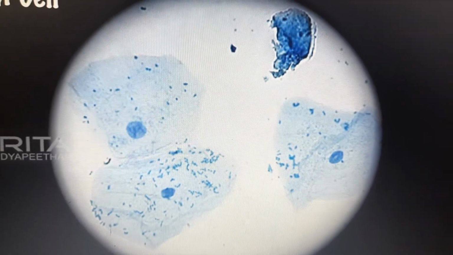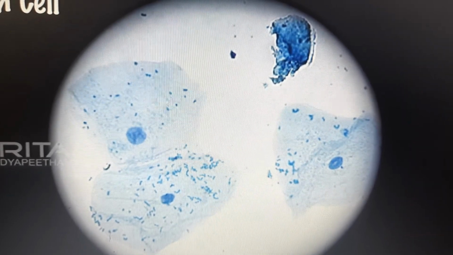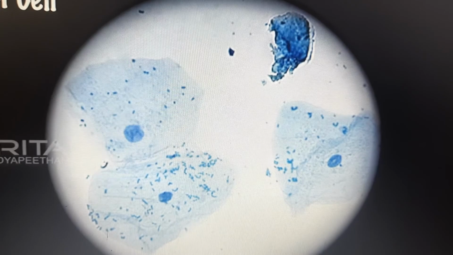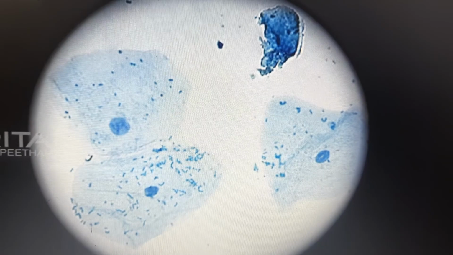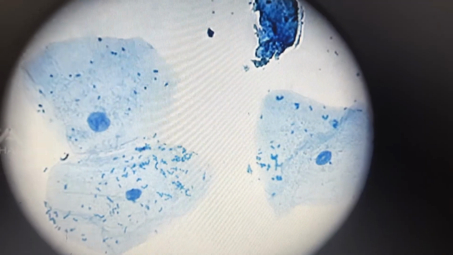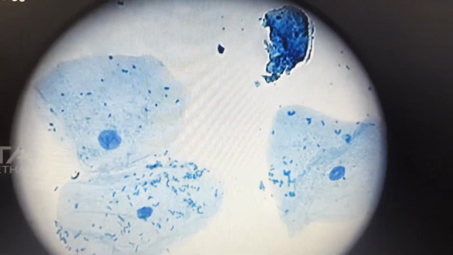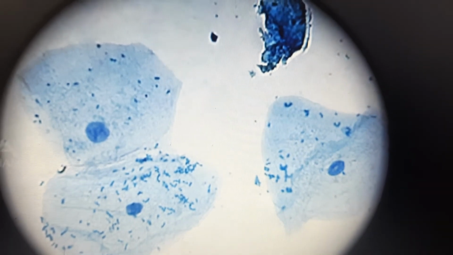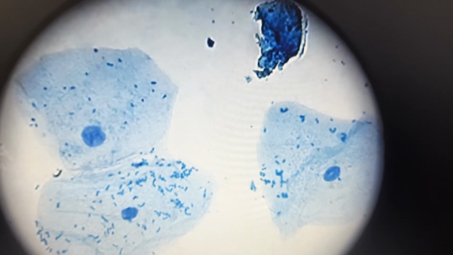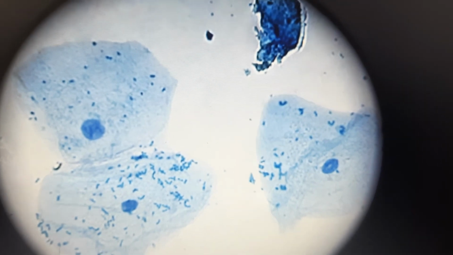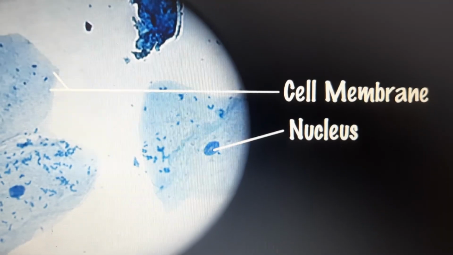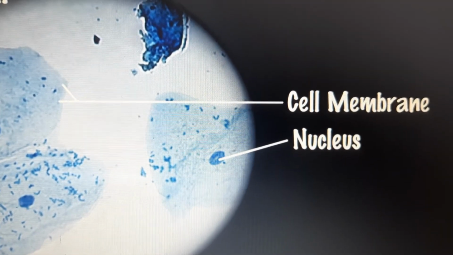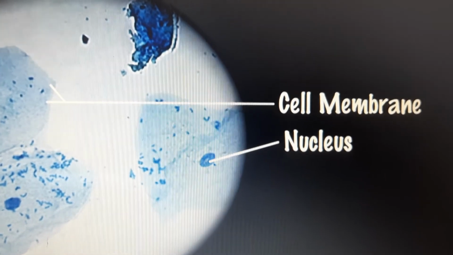Observation. Several flattened, irregularly shaped cells can be seen. Each cell is bounded by a cell membrane and has cytoplasm inside. A centrally located nucleus is clearly visible. The layer of cells observed is called simple squamous epithelium. These are also called pavement epithelium cells. No permanent vacuole is present in the human cheek cell.